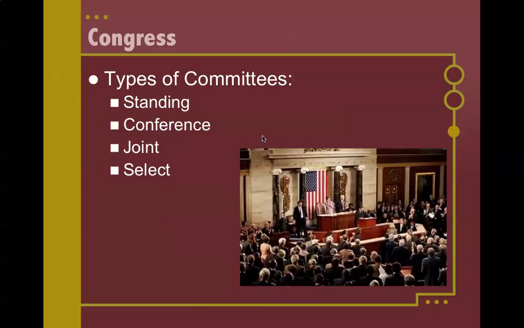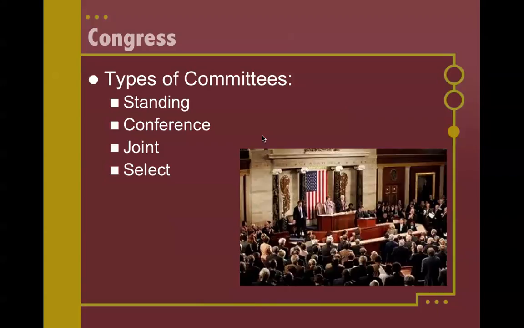And so then the conference committee would be made up of members of the House and the Senate, and they would iron out the differences, and then the bill would go back to the House and the Senate for a straight up or down vote. And then if it got approved, it would then go to the president, because you can't send 2 versions of the same bill to the president.